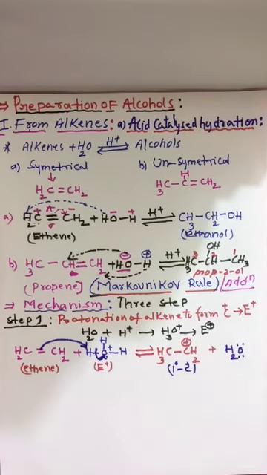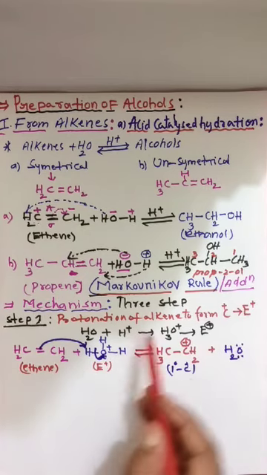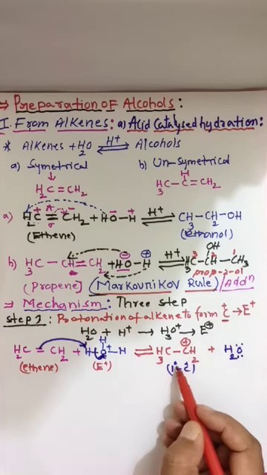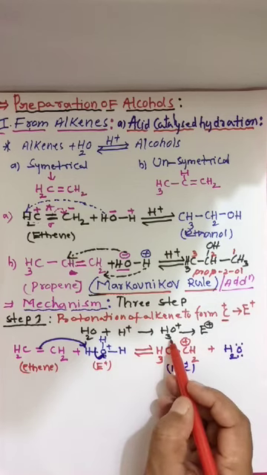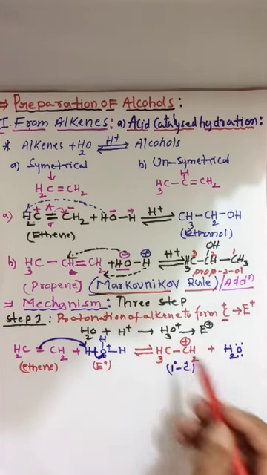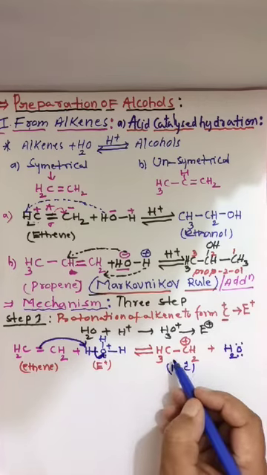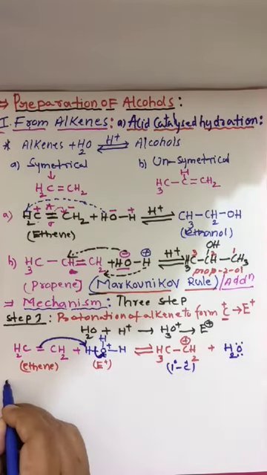So this is protonation of alkene. The alkene added one proton, that is protonation, to form a carbocation. Here the carbocation forms. How? By electrophile attack. What is the electrophile here? The hydronium ion. So when the hydronium ion electrophile attacks the alkene, it gives a proton, that is protonation, and finally we are getting a carbocation. Step 2.